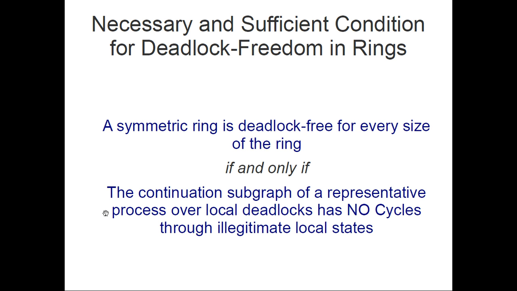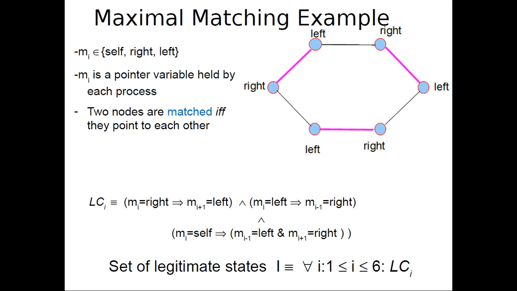So here is the theorem that we have in the paper for deadlocks. A symmetric ring is deadlock free for every size of the ring, if and only if the continuation subgraph of a representative process over local deadlocks has no cycles through illegitimate local states. It means that it has no cycle through white states.